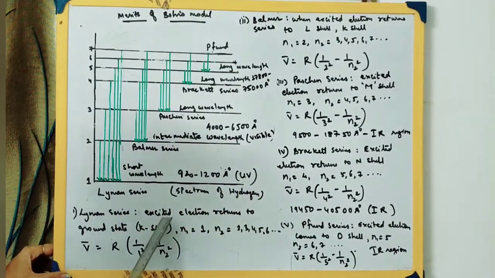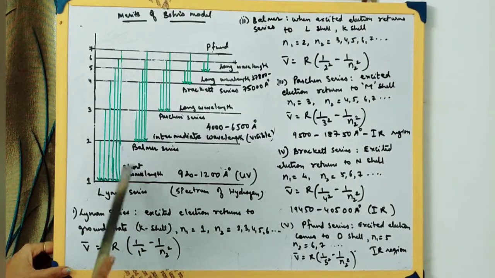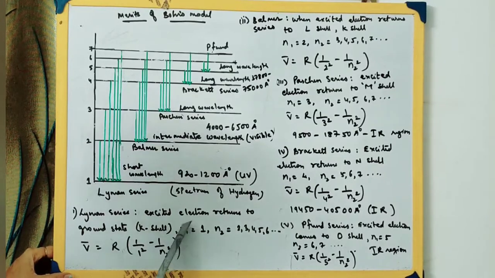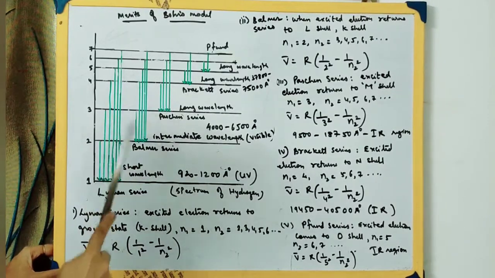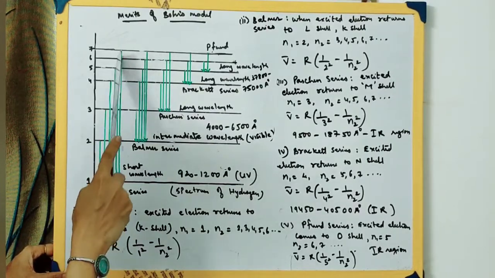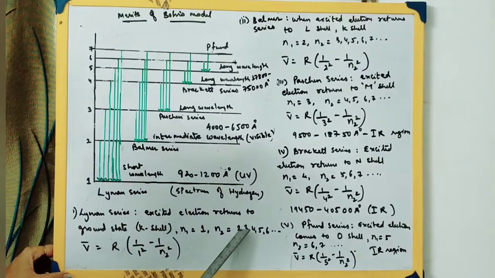That is, if the excited electron returns to the ground state, from wherever it has gone, it is coming back over here to the K shell. So N1's value will be 1 and N2's value will be 2, 3, 4, 5, 6 and so on, depending on whether it is coming from the second energy level, third energy level, fourth, fifth or sixth.